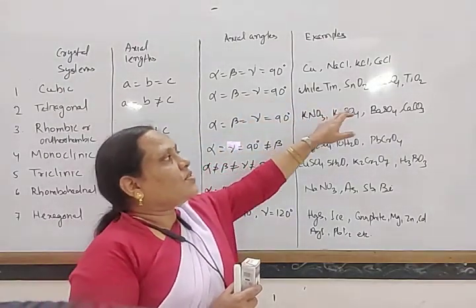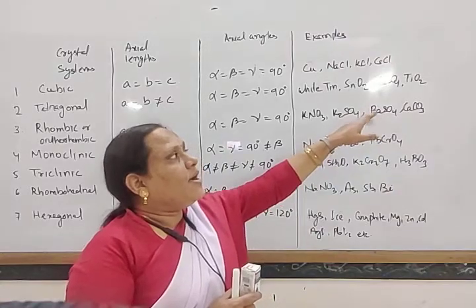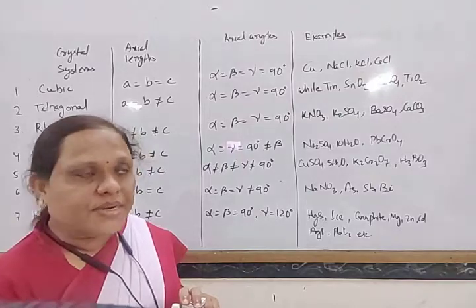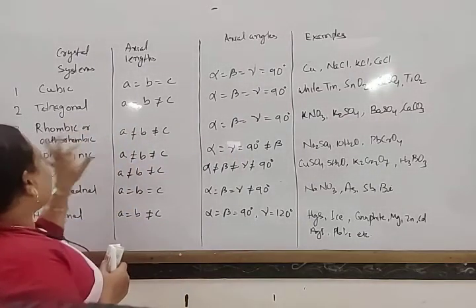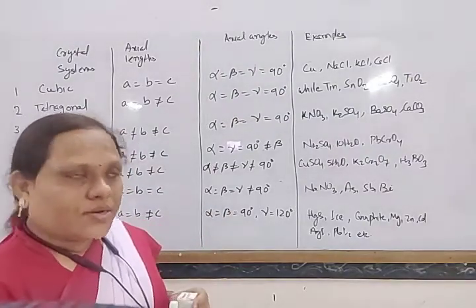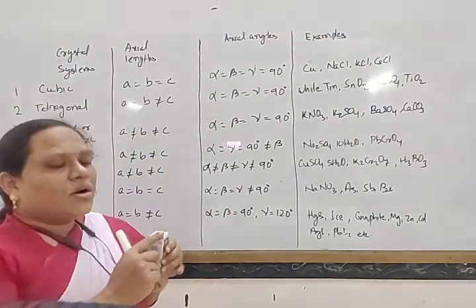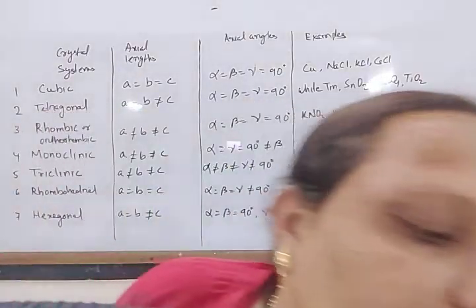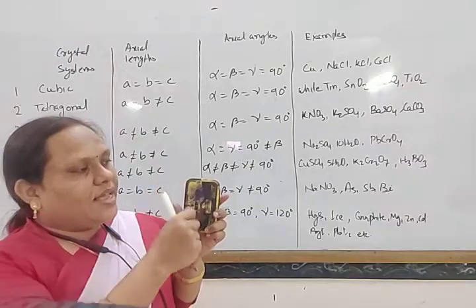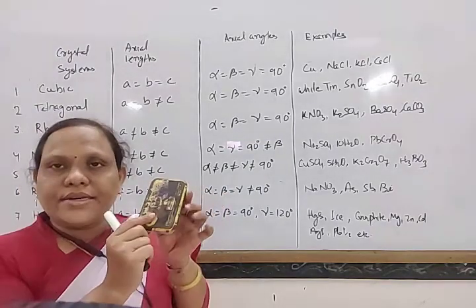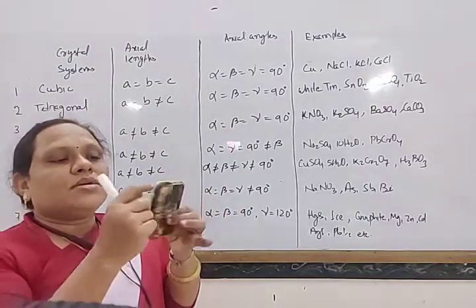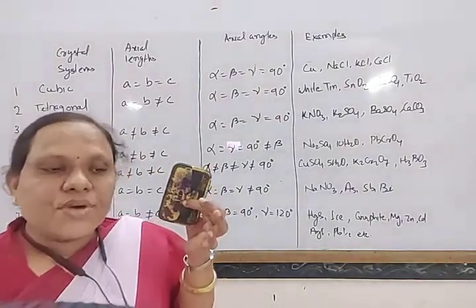So stannous oxide, calcium sulfate, and titanium oxide undergo this type of arrangement. Next, rhombic or orthorhombic: A not equal to B not equal to C. So here all these are different. Look at this. If you consider this one, here length, breadth and height, no one is similar. So this is one example of